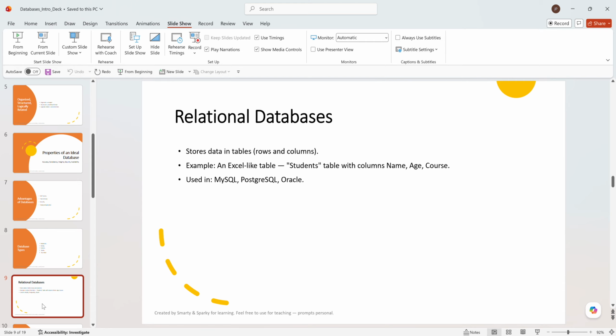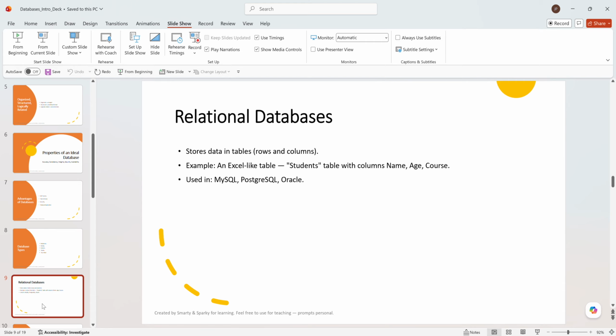So this is about the relational database, which consists of rows and columns. For example, we have a student table with ID, name, and age. These are all represented by one student. Each row, for example ID1, ID2, ID3, represents the ID of an individual student, followed by name and age.